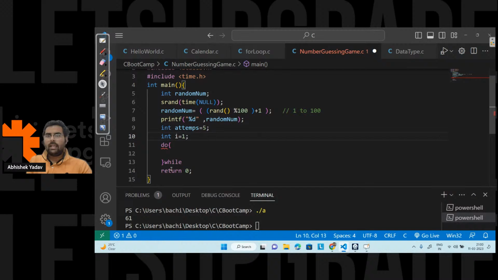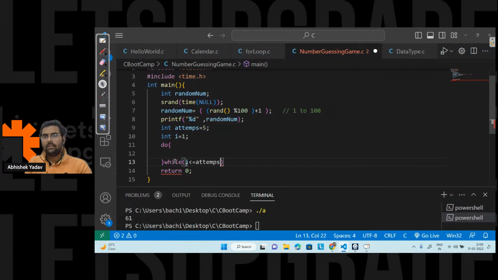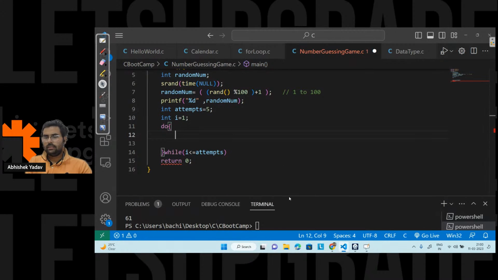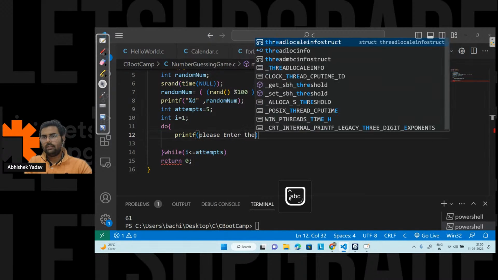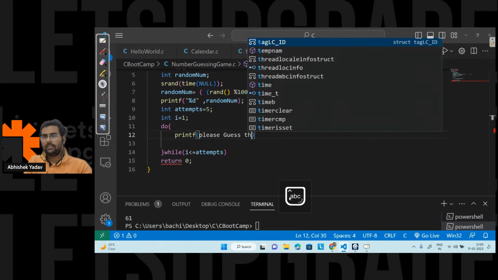And here I will write the check: I have to execute the body till the time i is less than or equal to attempts. After that, I will write a message with printf, please guess the number.